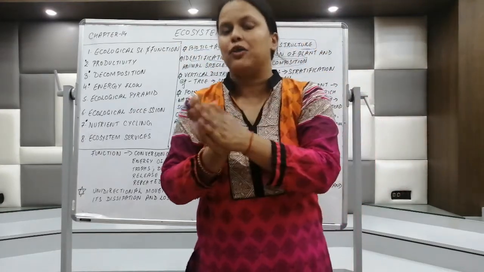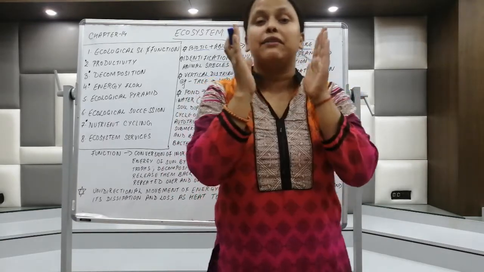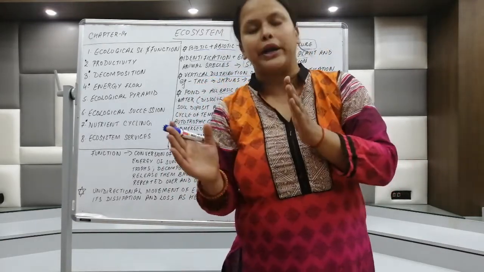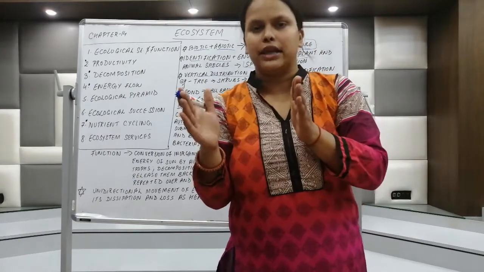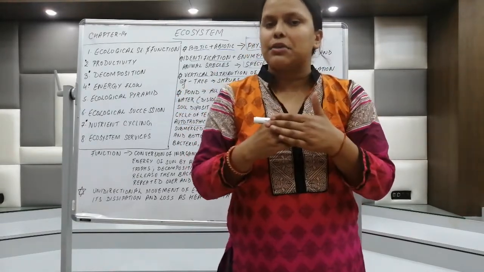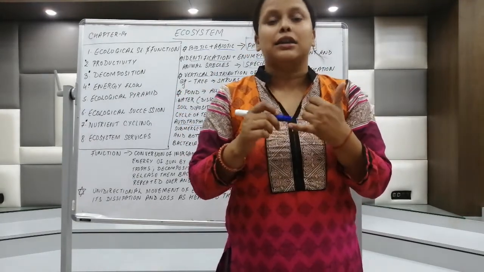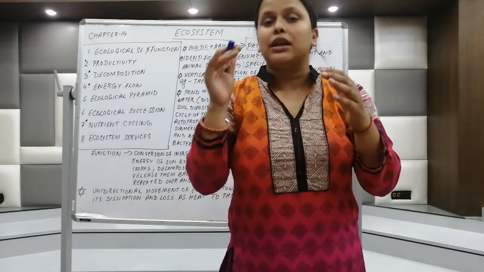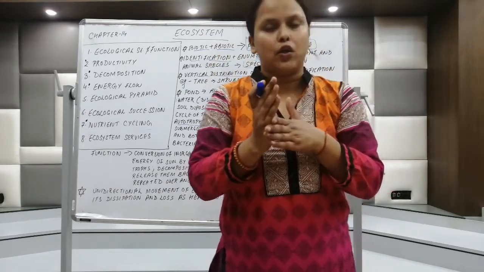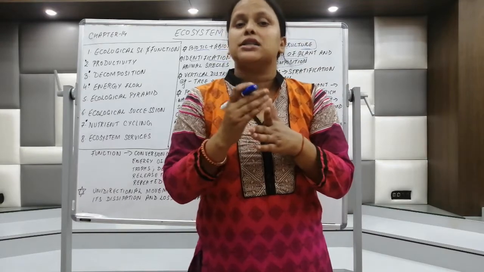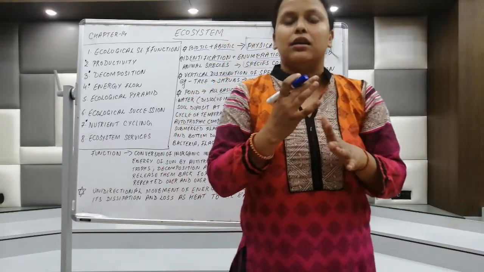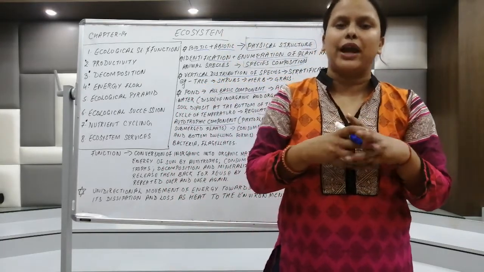Therefore, ecologists have divided the ecosystem into two parts, the aquatic part and the terrestrial part. The terrestrial ecosystem comprises forest, grassland, desert. The aquatic ecosystem comprises lakes, rivers, sea, wetland.